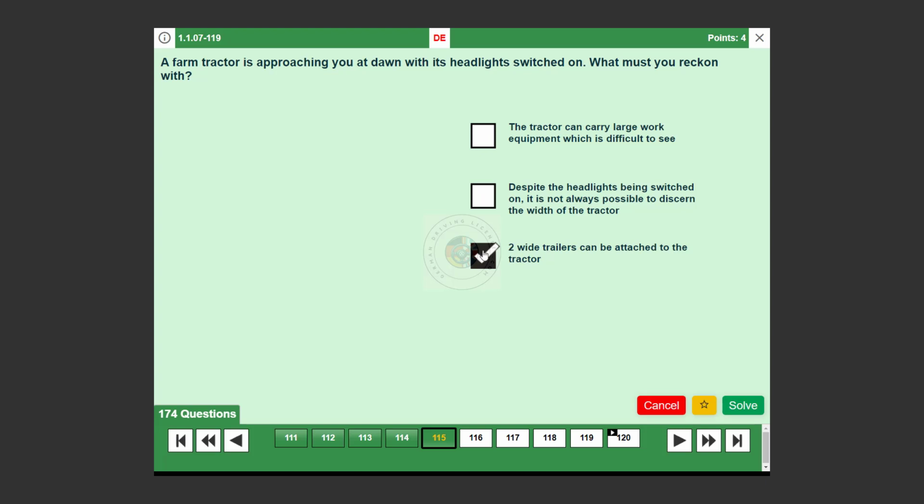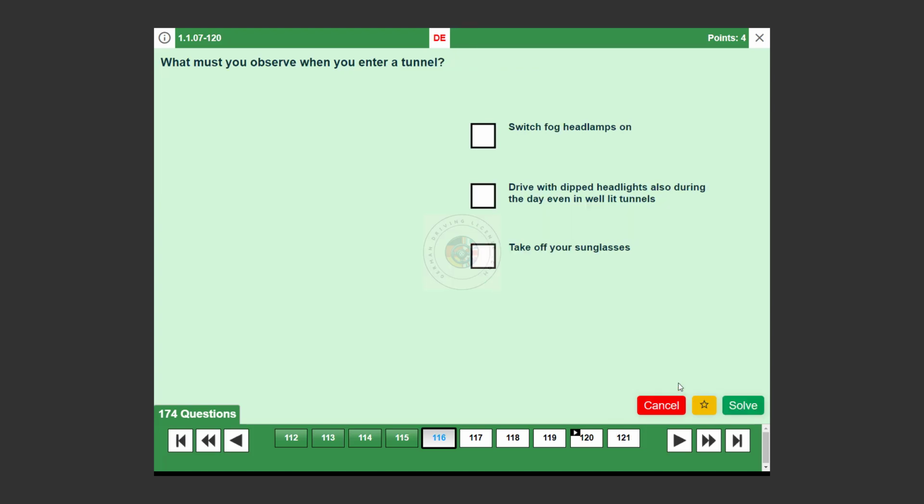The tractor can carry large work equipment which is difficult to see. True. Agricultural equipment can be bulky and extend beyond the tractor's width, making it hard to gauge the full size. Proceed with care. Despite the headlights being switched on, it is not always possible to discern the width of the tractor. True. Headlights may not fully illuminate the entire width of the tractor and its attachments, so approach with caution.